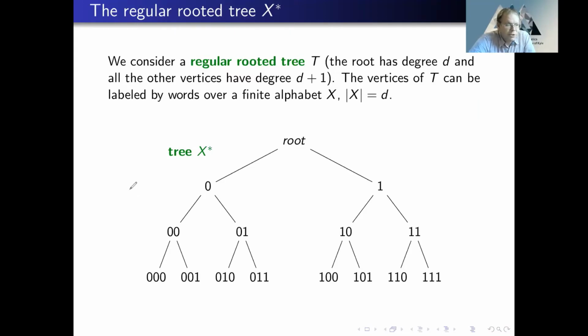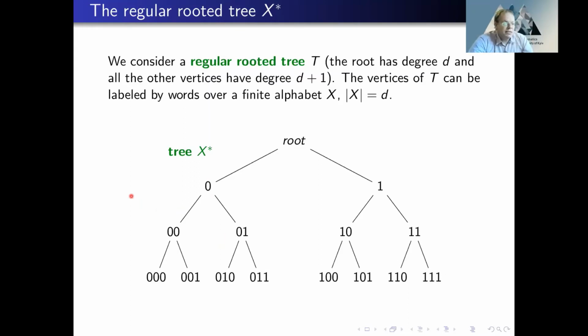So we can think of this tree as a space of words over an alphabet. The space of words is the most self-similar object, and this self-similarity we can see in this tree. So if we take any vertex, and consider the subtree hanging below this vertex, then this subtree is isomorphic to the whole tree. You just need to erase the prefix.